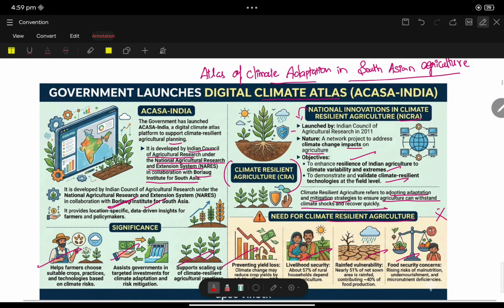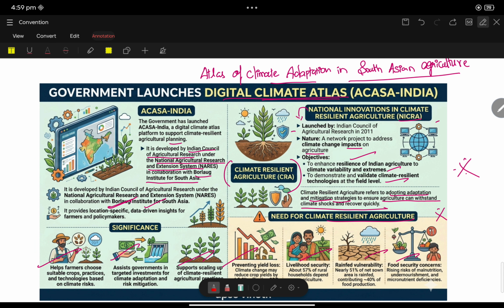Generally UPSC will focus mainly on the digital climate atlas, that is the Atlas for Climate Adaptation in South Asian Agriculture, and National Innovation in Climate Resilient Agriculture. This is a mission launched under ICAR in 2011. Okay. Then, global initiatives started by India in the last decade. This is very much important for this year's prelims. First thing, Global Biofuel Alliance, very much important for this year.